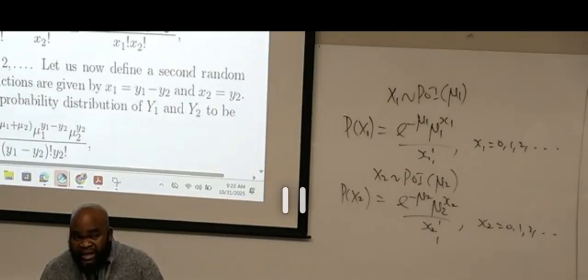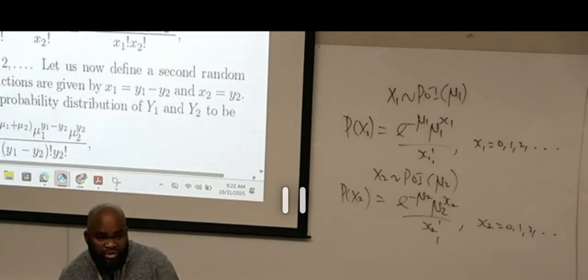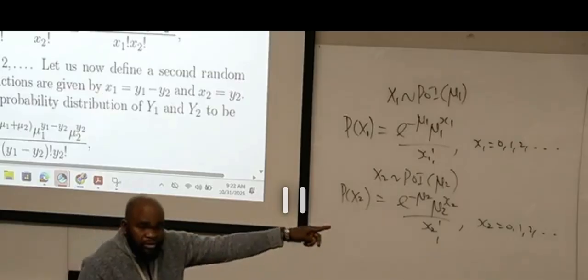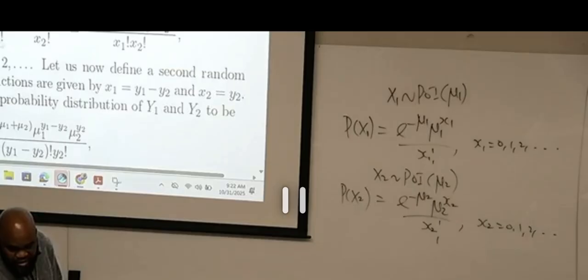If x1 and x2 are independent, then to get the joint, you multiply the marginal distributions. That's what I've done, and that's exactly what you see here.